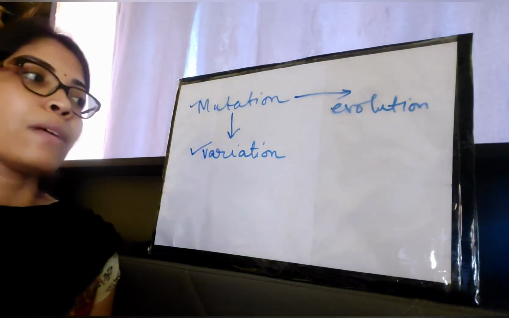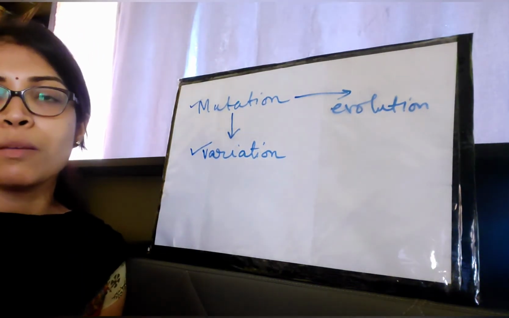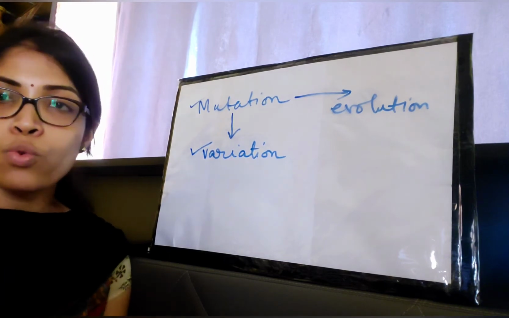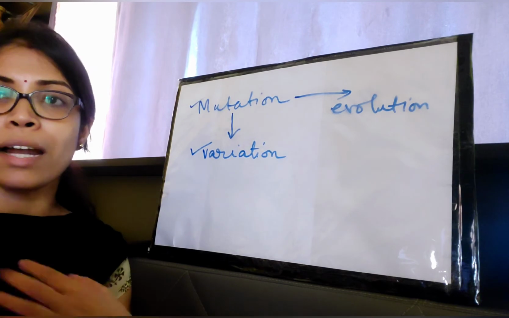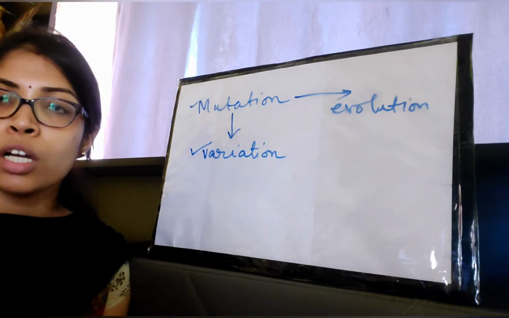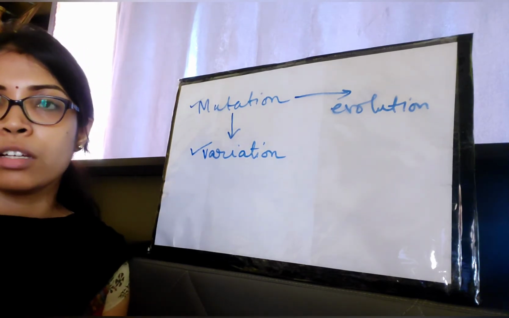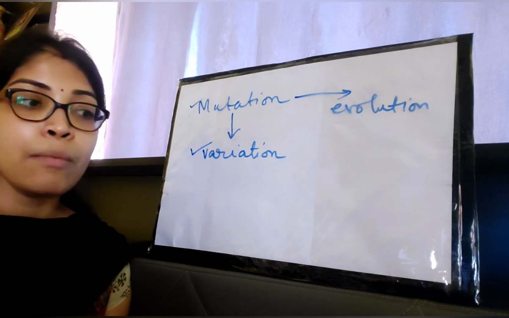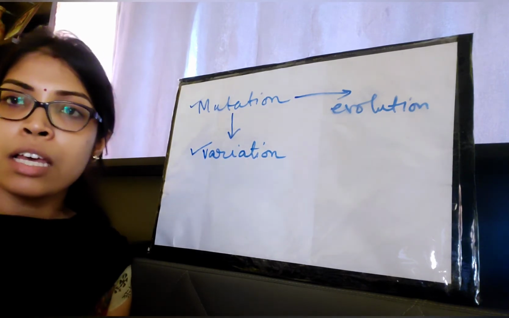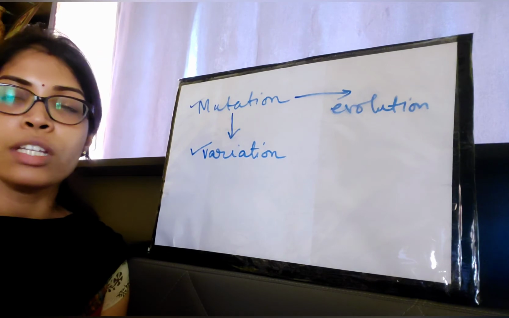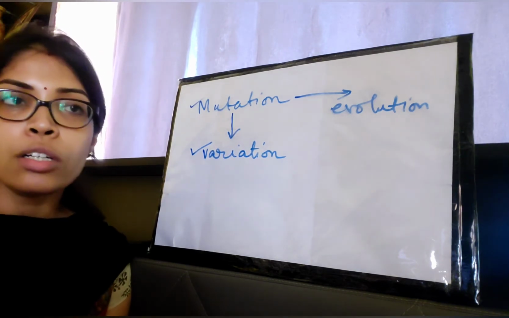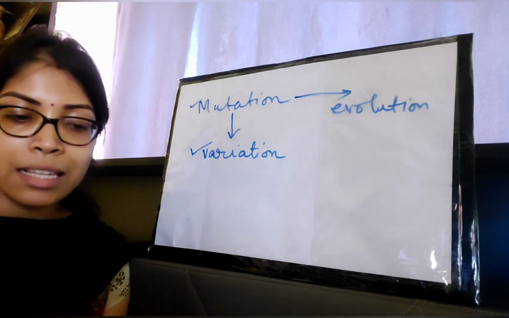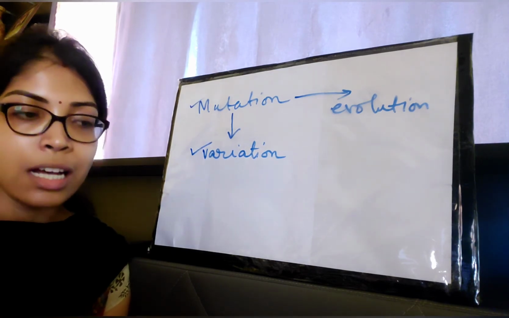In simple language, suppose we are talking about two people, you and I. We do not look the same as each other, because we have variations in us. Even though we belong to the same species, which is human, we do not look the same.